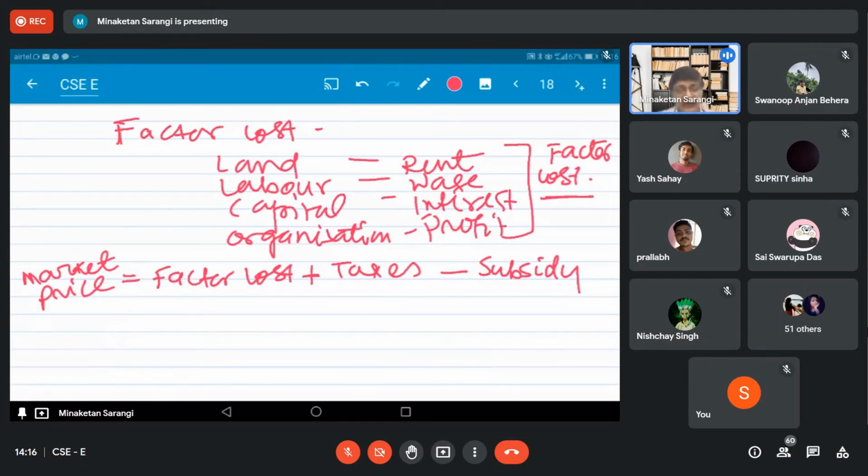So in that event, if the factor cost is 1 lakh rupees and they are getting a subsidy of 25,000, actually how much price is the buyer paying? 75,000. So this is the market price. So market price is the factor cost plus tax minus subsidy. Yeah? Or any doubt on that? So what is the market value? What is the factor cost? Yes, am I clear to you? Or any doubt? No, sir, no doubt.